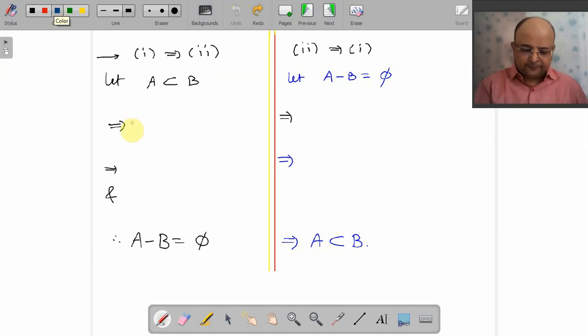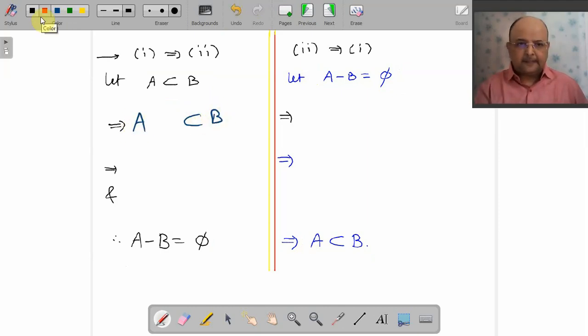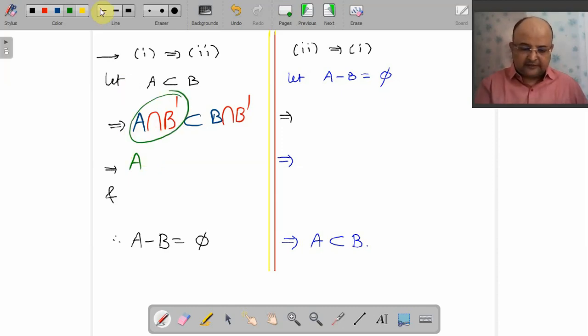It is damn easy. What you said, A is subset of B. This is what we are given, right? Can't I take intersection both the sides with respect to B dash? You will say yes, we can. You can always go for such intersection. So this implies that A intersection B dash. Well, you have to remember A intersection B dash is nothing but your A minus B. What is B intersection B dash?